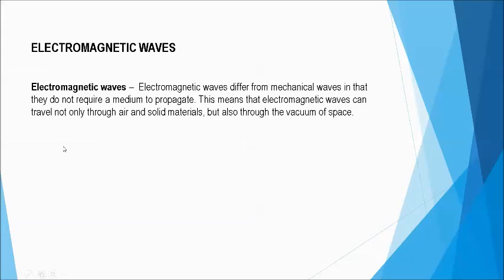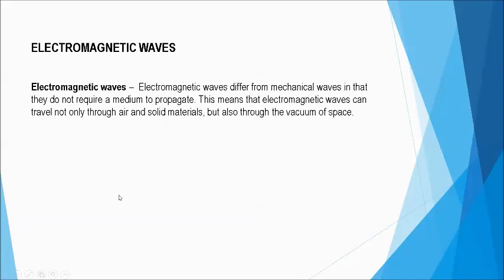This means electromagnetic waves can travel not only through a medium, but also in space. Whether there's matter or no matter, they can be transmitted or propagated.